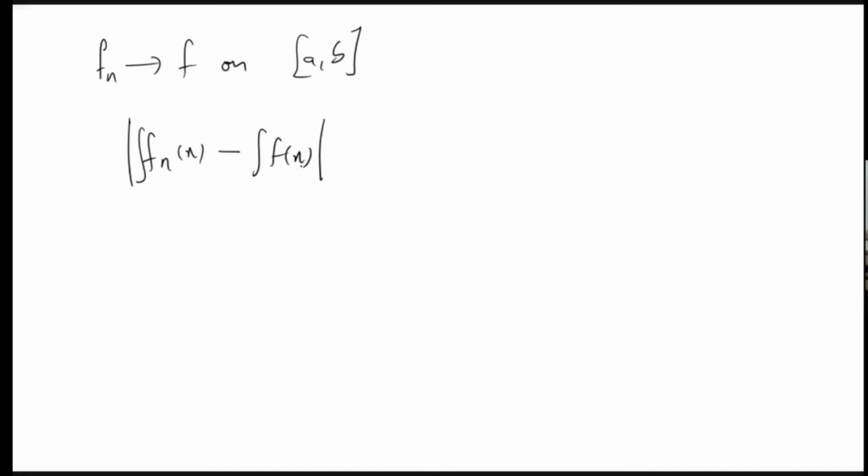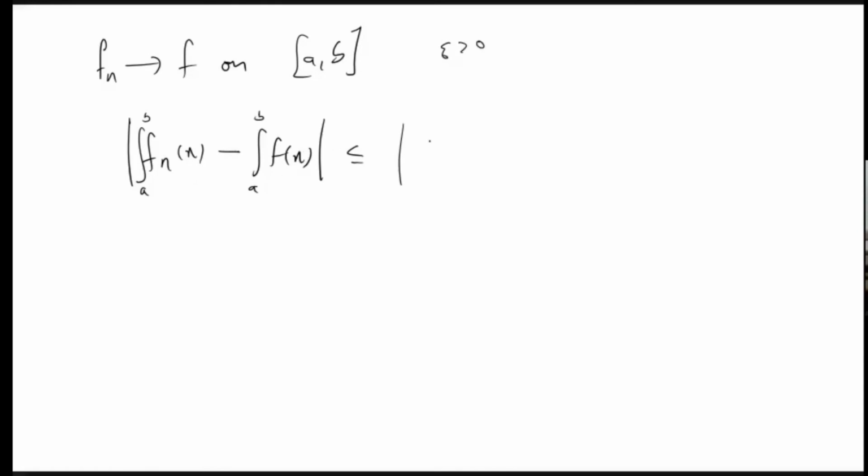We want this to be less than epsilon, something like that, right? So we choose an epsilon greater than 0. We need to find an n such that this is less than epsilon, okay?